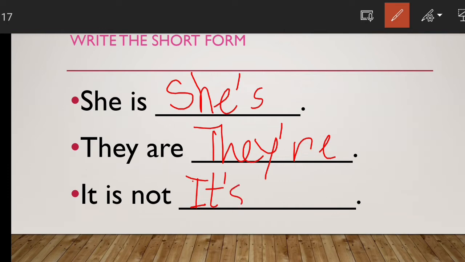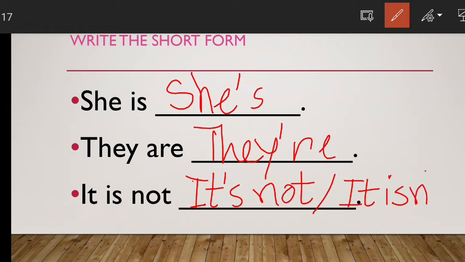It's not, or it isn't. So she is, they are, it is not: it's not, or it isn't. Let's see the other.